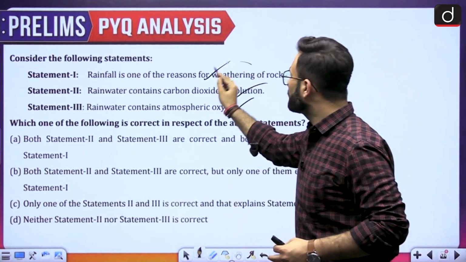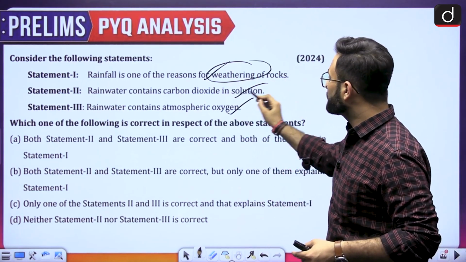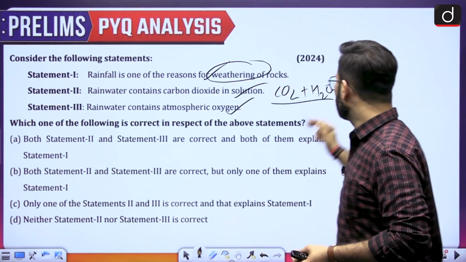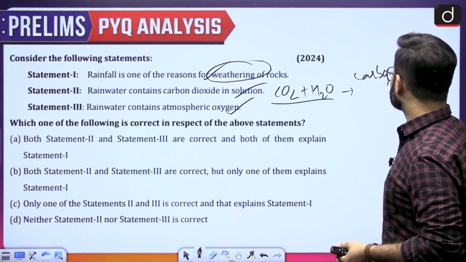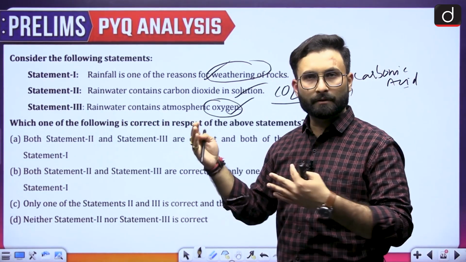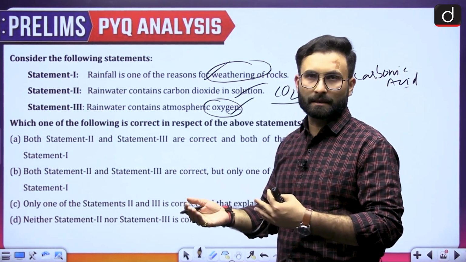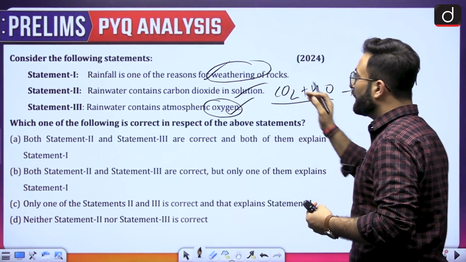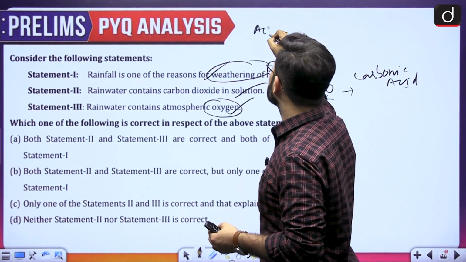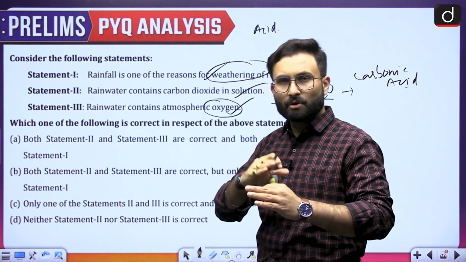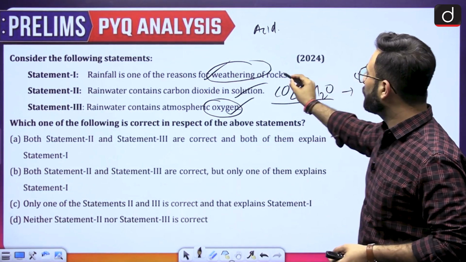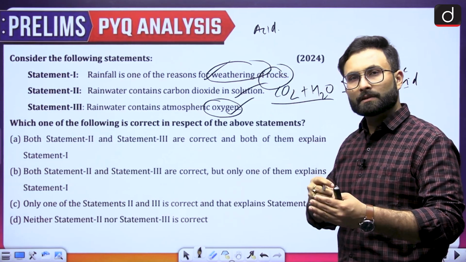Now they are saying that that is the reason for weathering. How will weathering happen? If there is carbon dioxide and then there is water, they will form carbonic acid, okay. When we talk about oxygen and the water, they will form other acidic conditions. Now this acid is falling on the rocks, so there is this condition like acid rain, okay. Or even if there is no acid rain, just know that there is this acidic water falling on these rocks, and ultimately this will start to weather the rocks, okay.